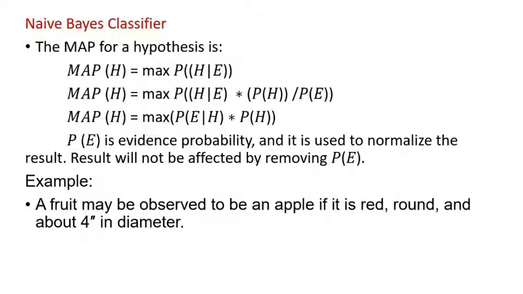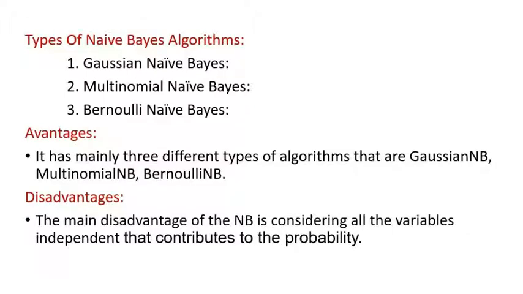In real data sets, given multiple features, the computations become complex. Next, types of naive Bayes algorithm. What types are available in the naive Bayes algorithm? Gaussian naive Bayes, multinomial naive Bayes, and Bernoulli naive Bayes.